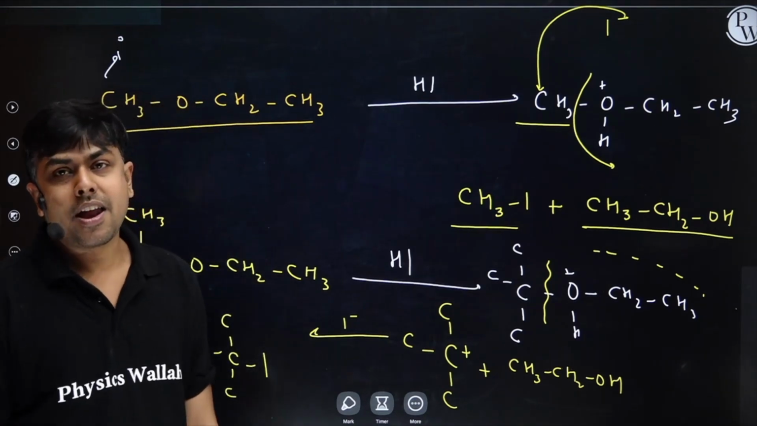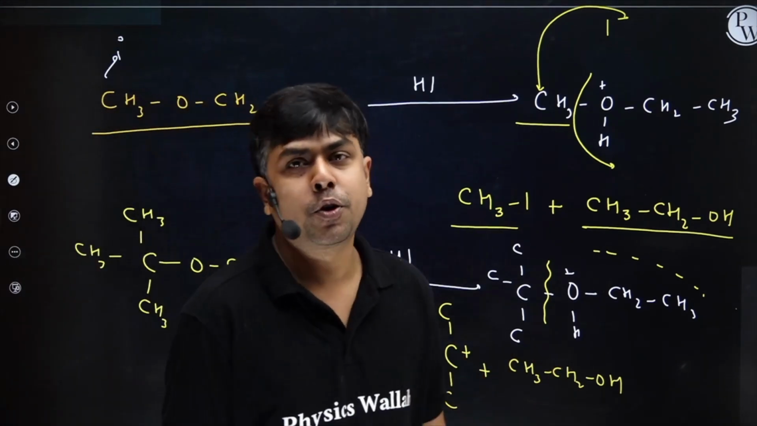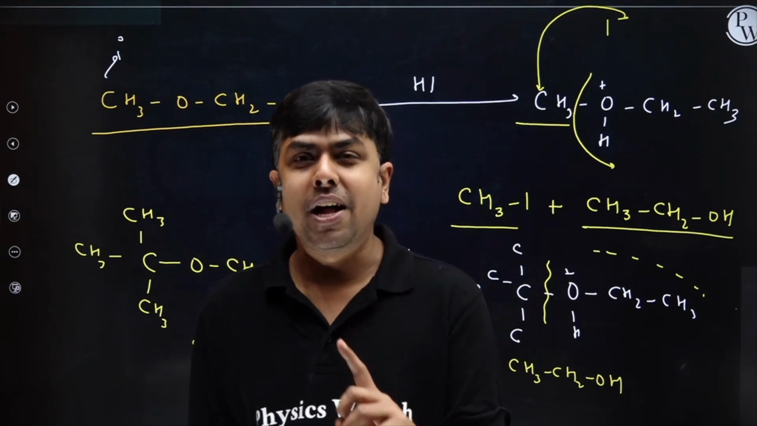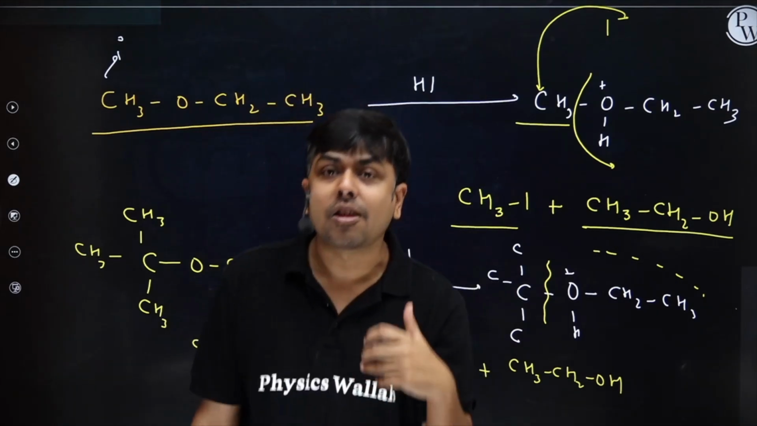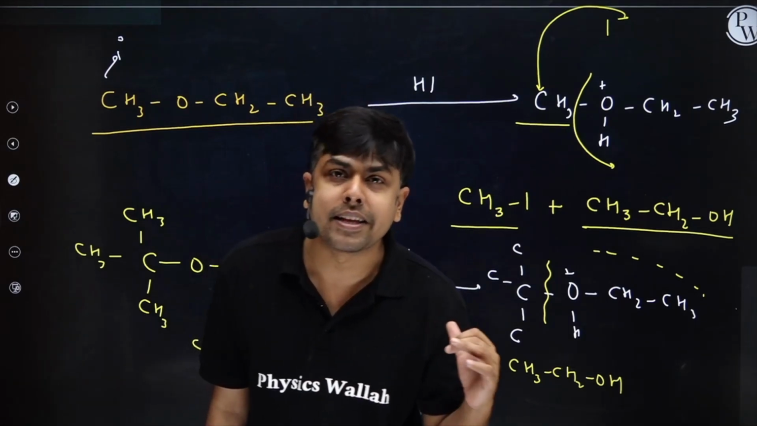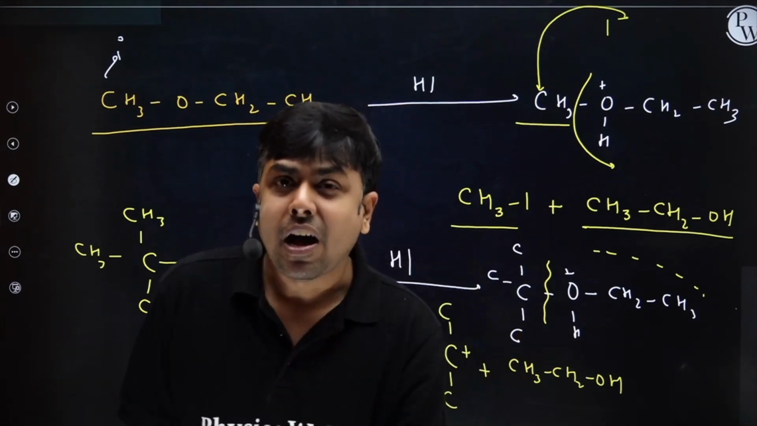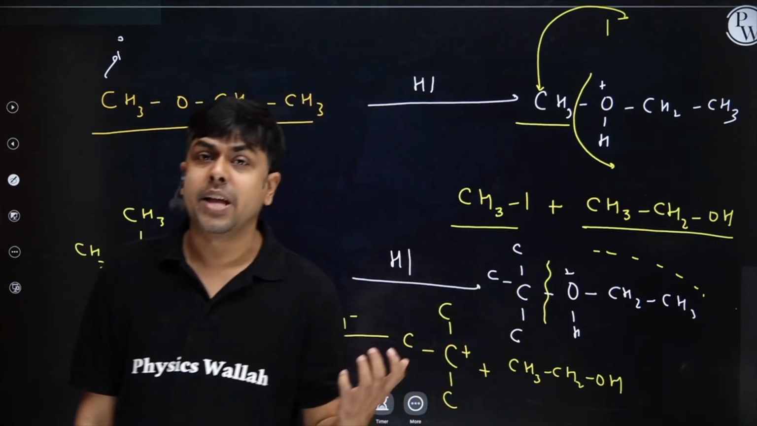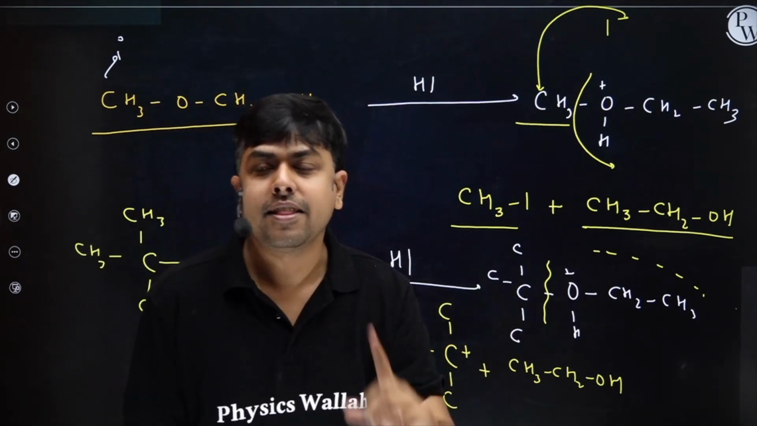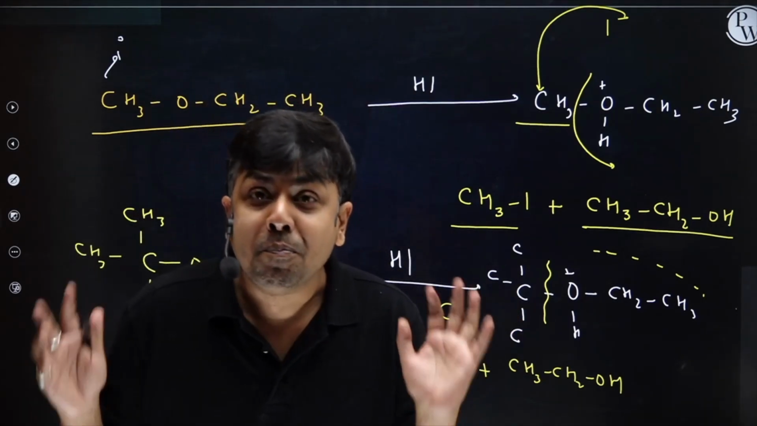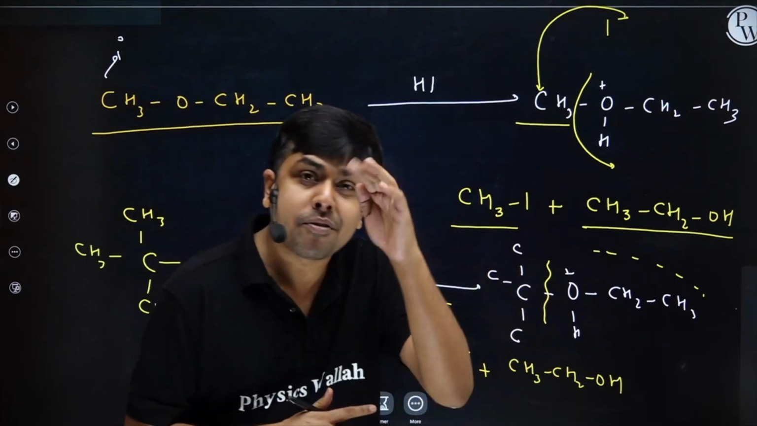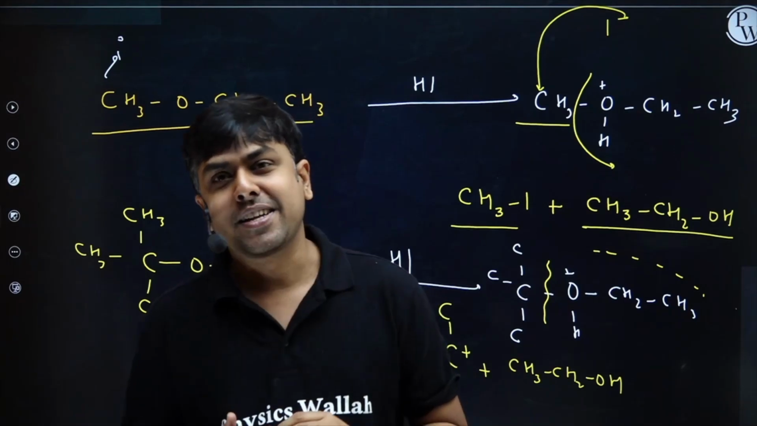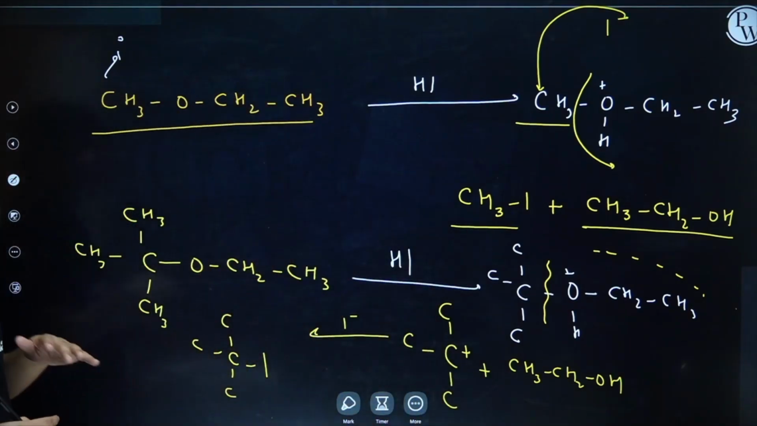So if R and R dash are 1 degree or 2 degree, SN2 pathway, in that case I minus will attack on the less substituted carbon, less bulky alkyl group. If R and R dash, any one of them is 3 degree, then I minus will attack on the more substituted carbon, more bulky carbon, formation of carbocation. Am I clear? Please do copy it.